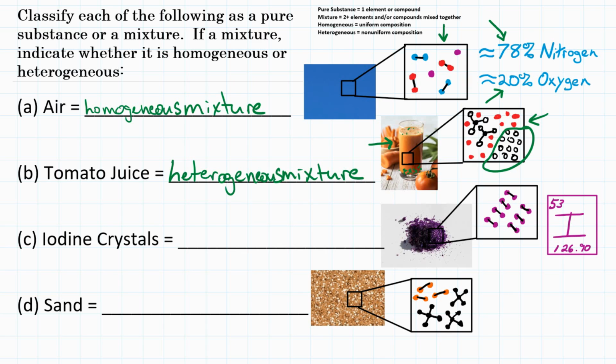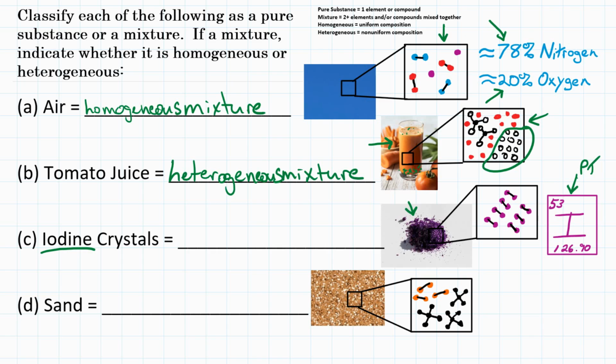The third example is iodine crystals. So iodine might kind of look different if you're looking at it in person. You might see some darker purple, maybe some black. Depending on how the light is reflecting off it, you could think, oh, maybe there's some different things here. But the key word is iodine crystals. Iodine is actually an element. It's going to be on the periodic table of elements. So iodine is going to be a pure substance.